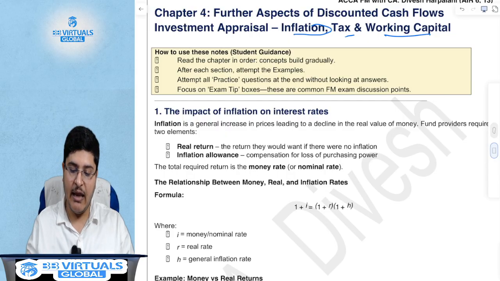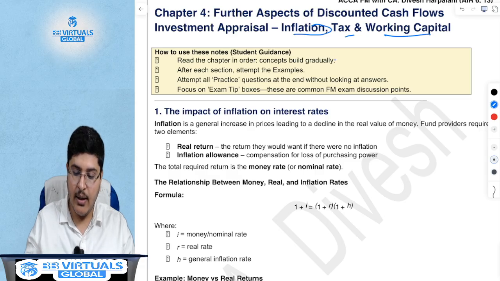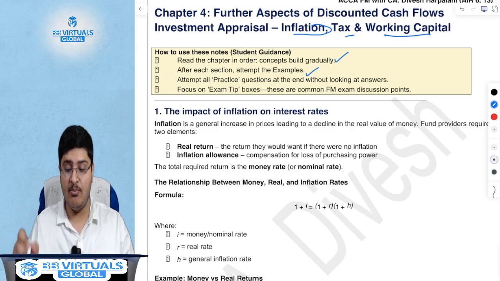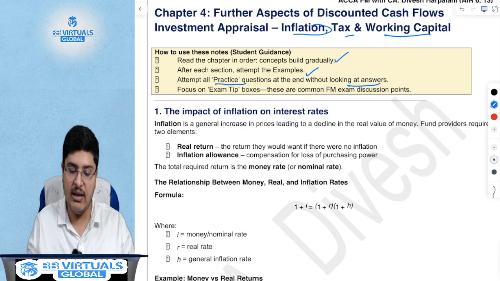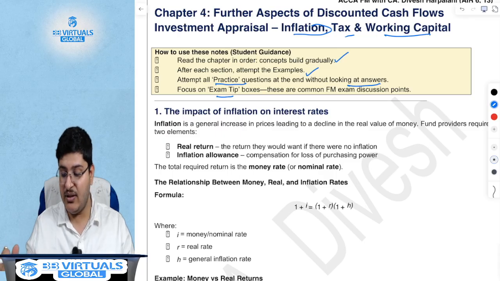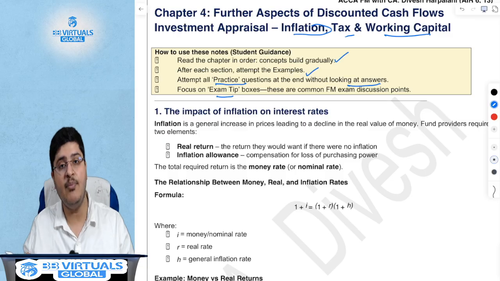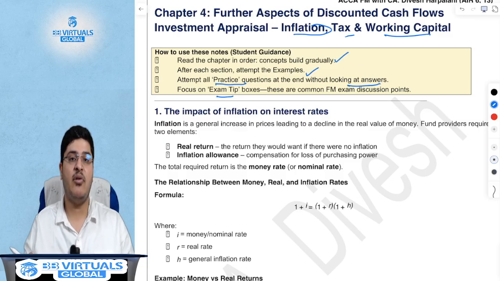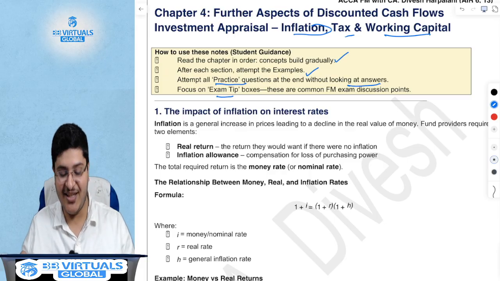Before that, every chapter has the standard student guidance that you have to read all concepts, attempt all the examples, and then attempt all the practice questions without looking at the answers, which are also given at the end. There are also certain exam tip boxes that I have given, and towards the end of every chapter, there are summaries and tips and tricks of the common mistakes that students make in the exam, so that when you revise the day before the exam, that revision becomes easier. Without further ado, let's just get started.